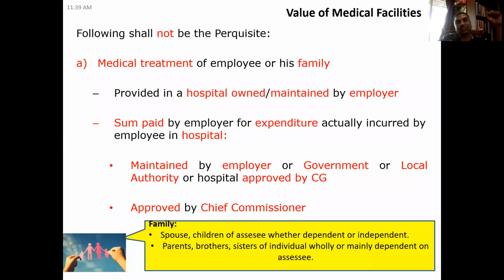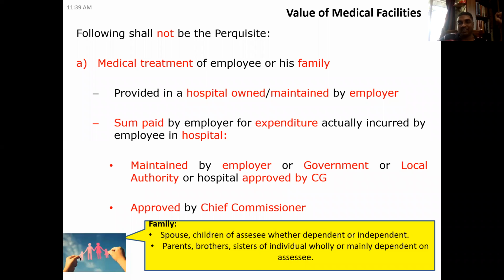But the second thing is the sum paid by the employer for expenditure actually incurred by the employee in a hospital. The employee is incurring some expenditure and the employer is making payment. In a hospital which is maintained by the employer, or by government or local authority, or a hospital which is approved by the central government. So now tell me, ESI hospitals are maintained by whom?